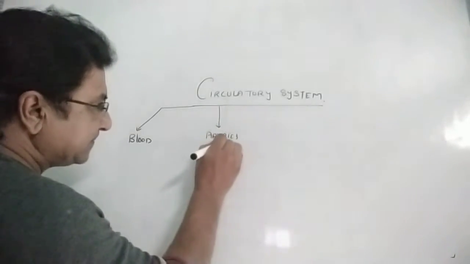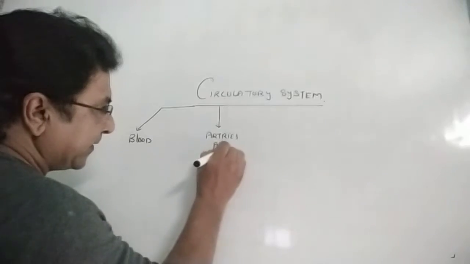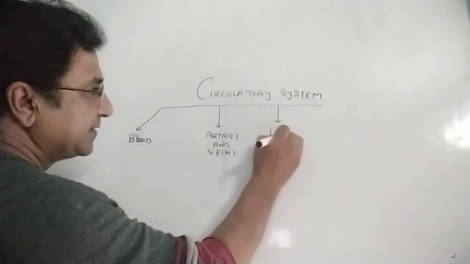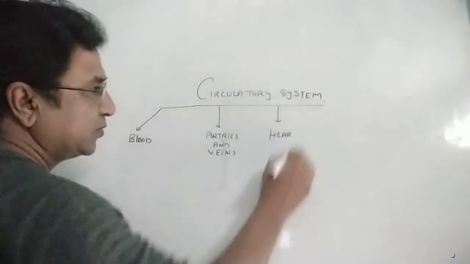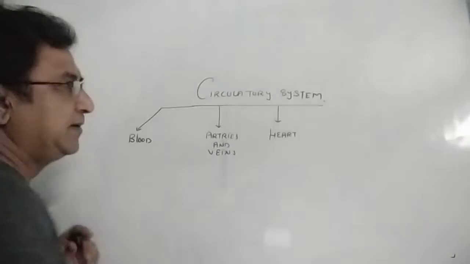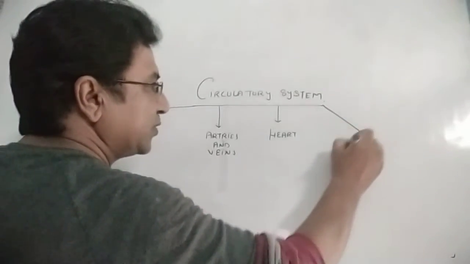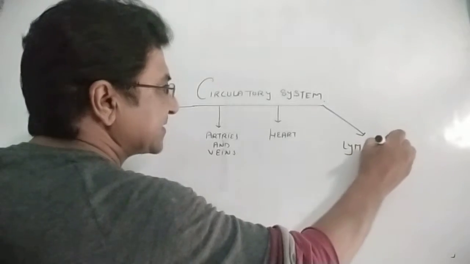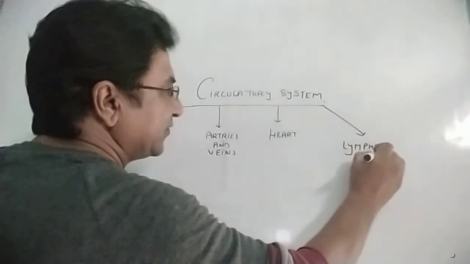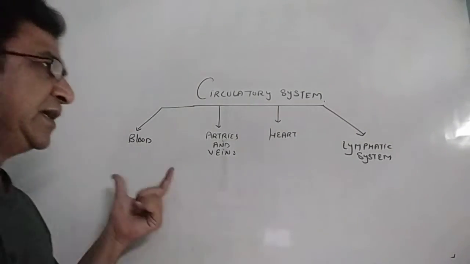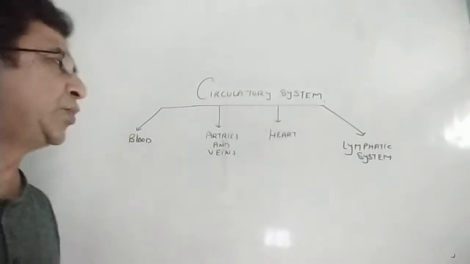And the third one is the heart, that is a cardiac muscular structure which pumps the blood. And the last one is the lymphatic system. So these are the four components of the circulatory system in human beings. We will discuss them one by one.